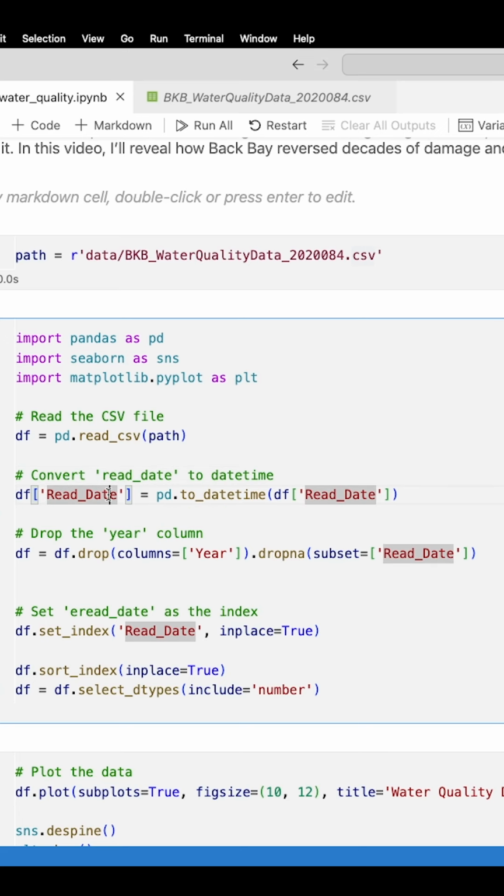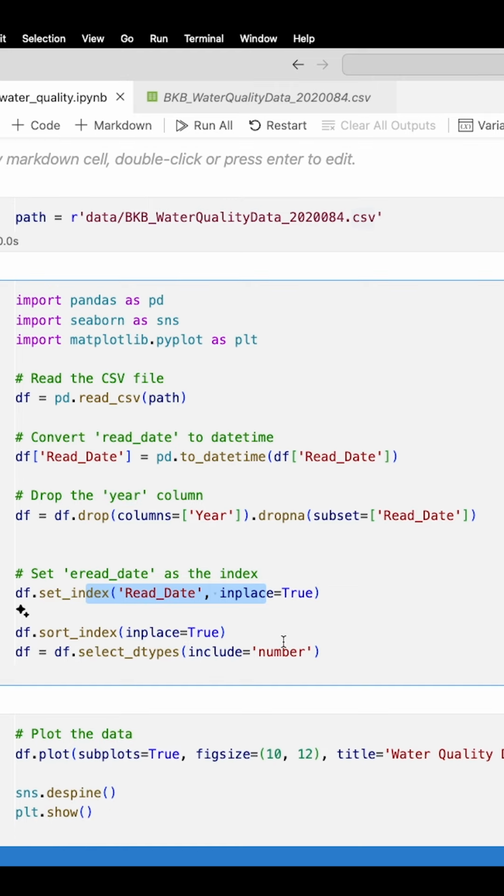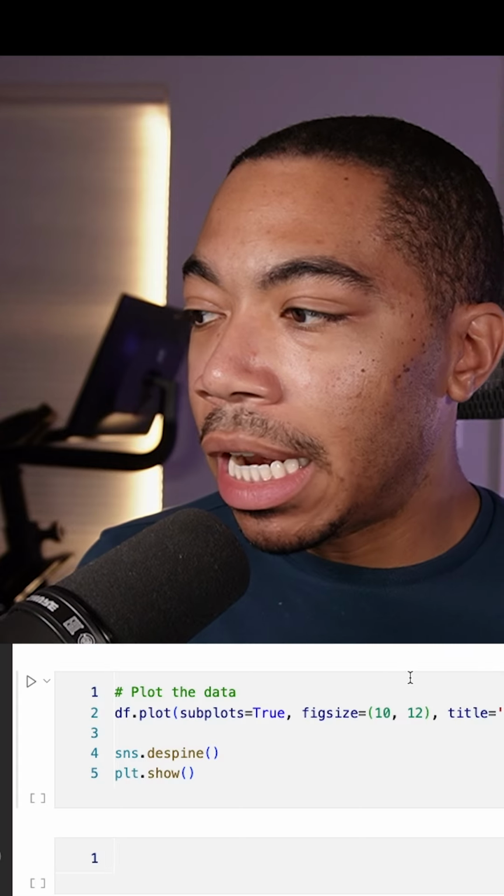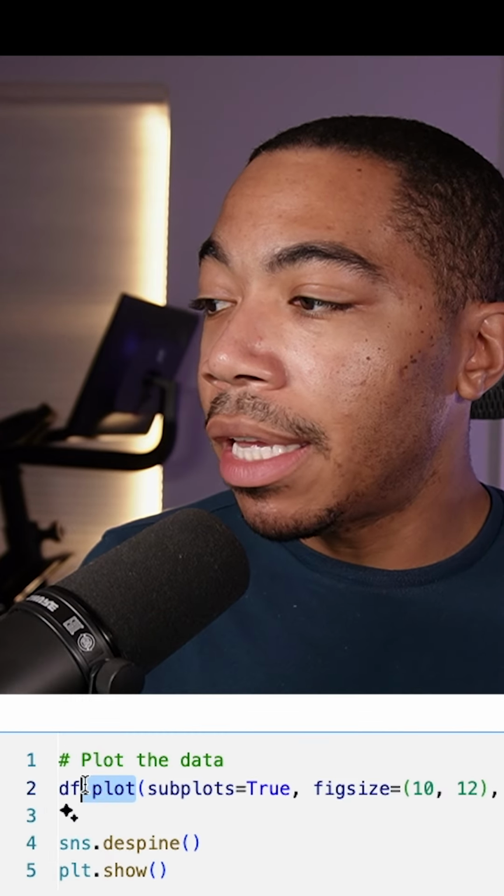I have my read date that I want to treat as a date time object, and then I'm going to drop the years column, and then we're going to set the index to read date. We're going to sort and then just select the numerical data from this data set. And so I want to plot this overall data, and I'm going to do that using the plot method in the pandas data frame library.